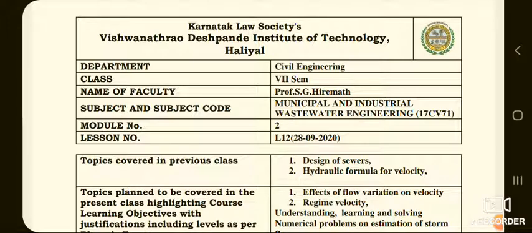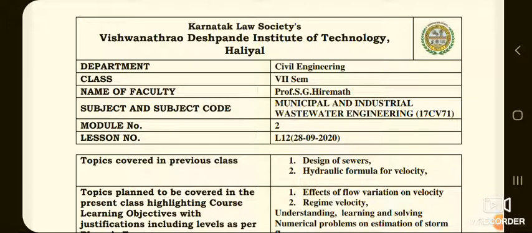Now come to the next type of velocity, that is the maximum velocity of flow, which is also to be taken into consideration. If the velocity of flow exceeds a certain limit, the particles of solid matter start to damage the inside smooth surface of sewers, in other words, a scouring action takes place.